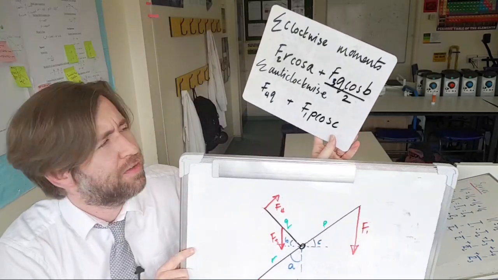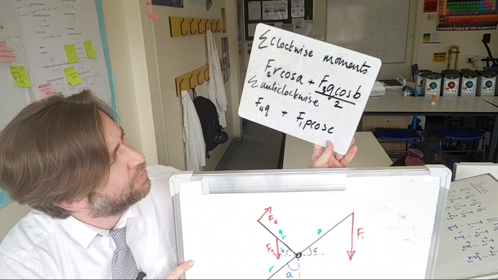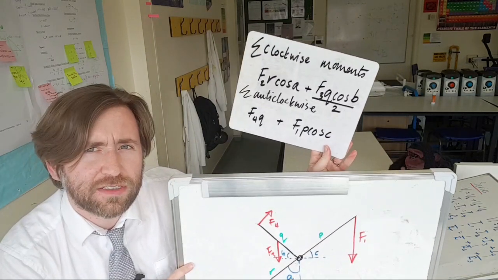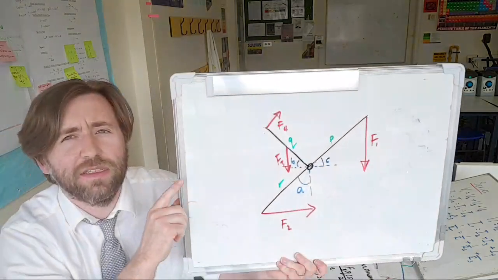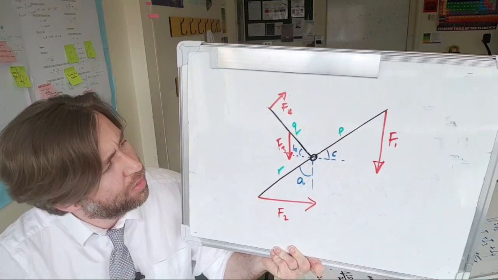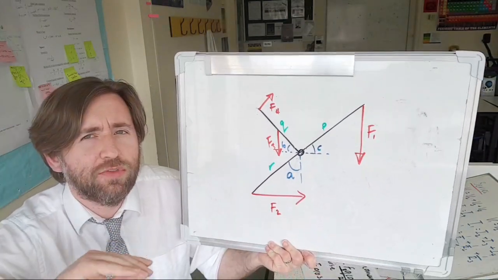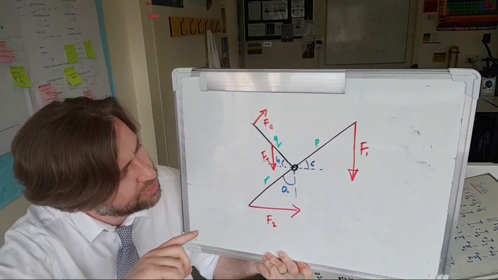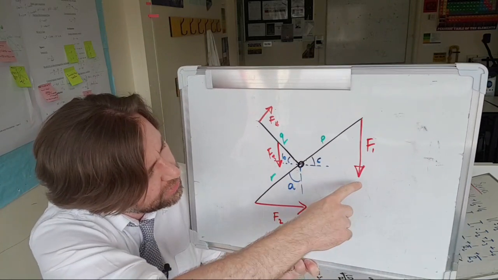We see the top line there, F2 R cos A, and FQ over 2 cos B is the top line there, and that is the sum of the anti-clockwise moments. If the thing is balanced, then that will equal the sum of the clockwise moments. So then we write a formula for the other side, for the other way, okay? But again, we're just looking to make sure that we always turn our distances into perpendicular distances.